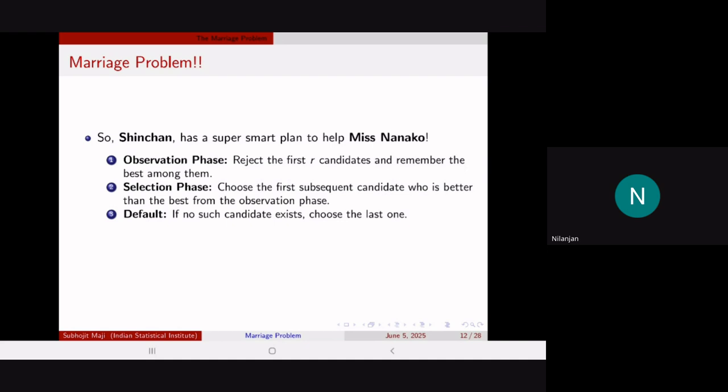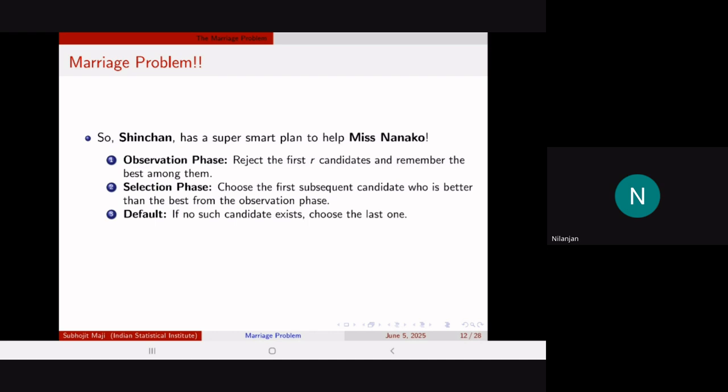That's how Miss Nanako gets the idea from Shinchan. Now Shinchan is a bit hard to trust, right? He's a bit notorious and likes to do mischief. So if Miss Nanako rejects the first n by 2 candidates, suppose n is even, she is left with only a 50% chance of getting the right match among the remaining n by 2, right? You get almost a 50% chance, a very low probability. Most of the candidates have been rejected.